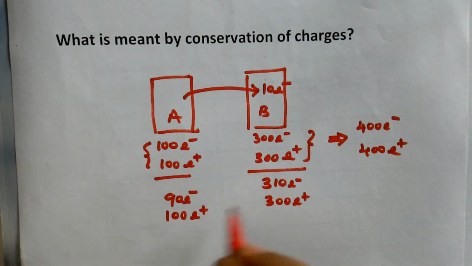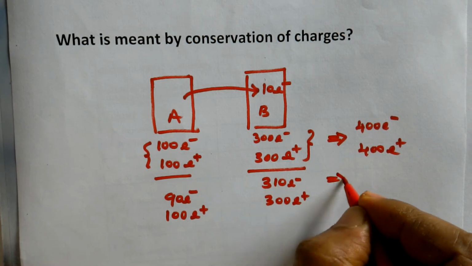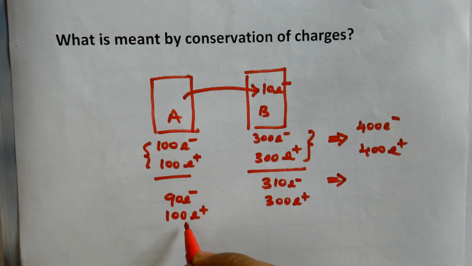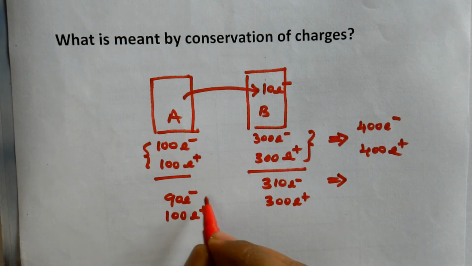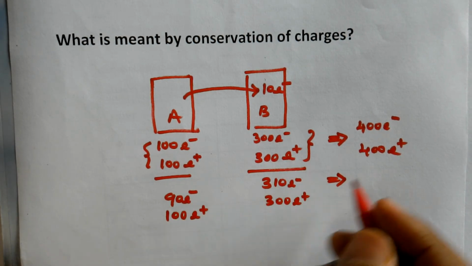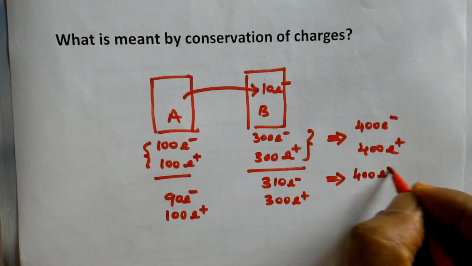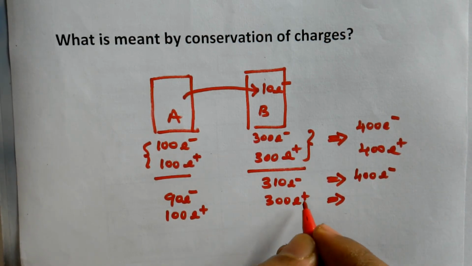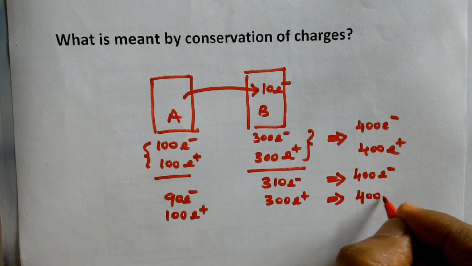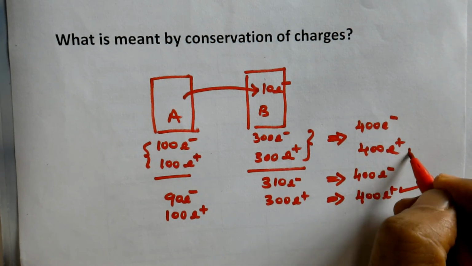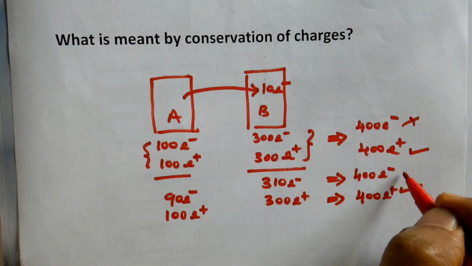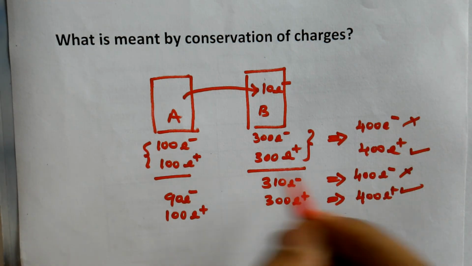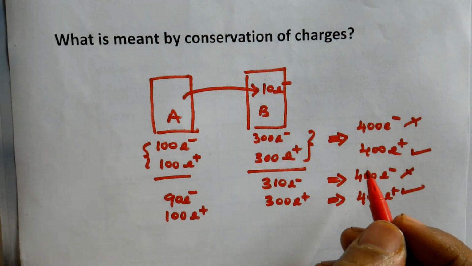Now if you take the total number now, here 90 electrons and here 310 electrons, you make the total, it is 400 electrons. And what about here? 100 protons and 300 protons. Then it comes to 400 protons. So the total number hasn't changed and it remains the same. So total charge is remaining constant.